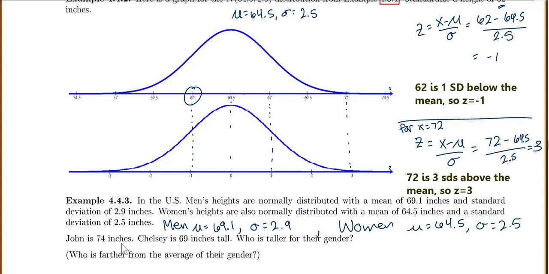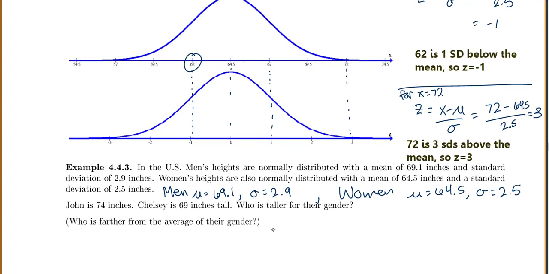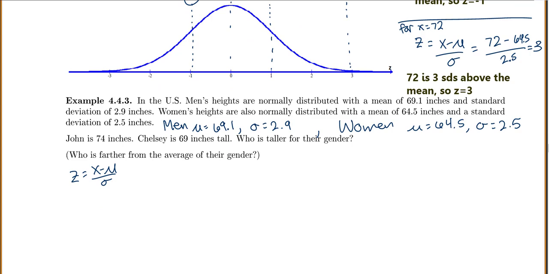Now it tells us John is 74 inches and Chelsea is 69 inches tall. We want to know who is taller for their gender. So obviously John is taller than Chelsea is, but that's because men and women are supposed to be different heights. Which one is actually taller compared to their average? So let's do this by saying who is farther from the average of their gender. The easiest way to figure out who's farther from the average is to find their z-scores. So again, z equals x minus mu over sigma. So let's find the z-score for each one of them.